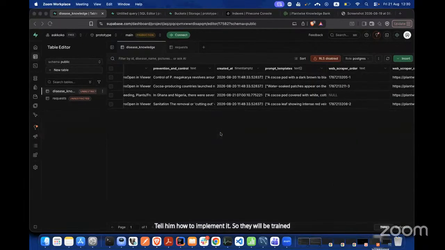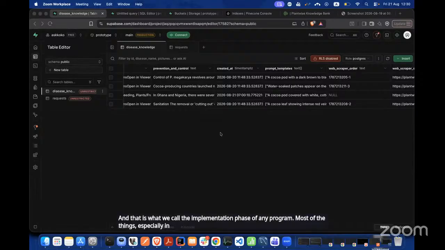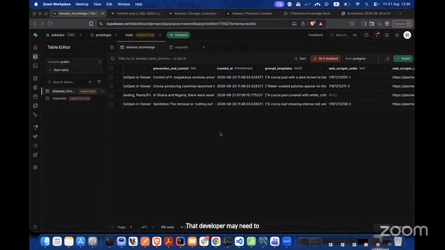And that's what we call the implementation phase of any program. Most of the things fail, especially in Nigeria, most of our programs fail at the implementation point. So to implement it, they will be trained. In fact, some people that develop the app may need to stay with the Cocoa Farmers Association for some days, use the app, teach them. So in that case, before you know it, everybody will start using it and it will be useful for every farmer.